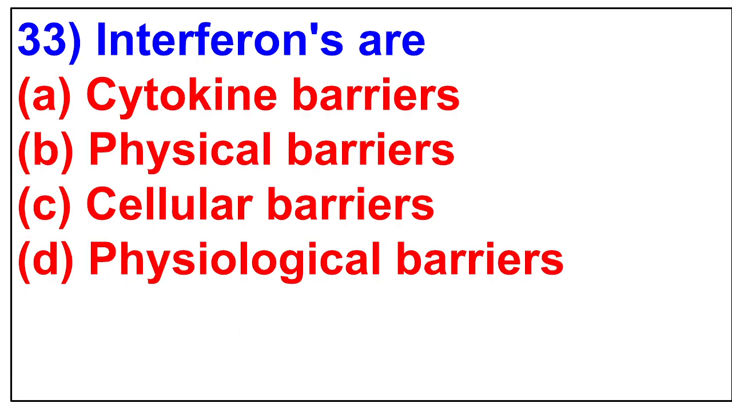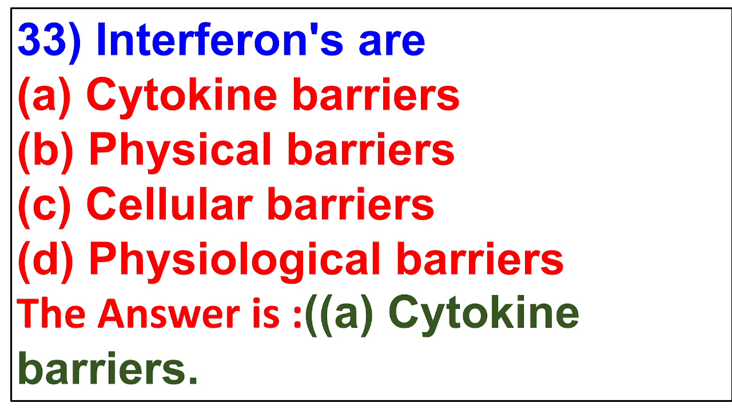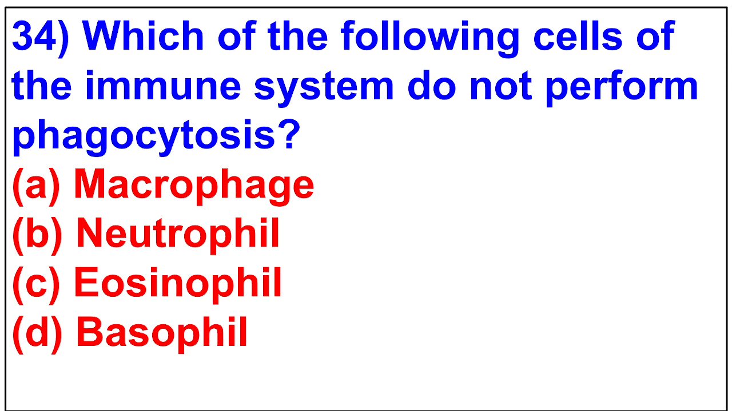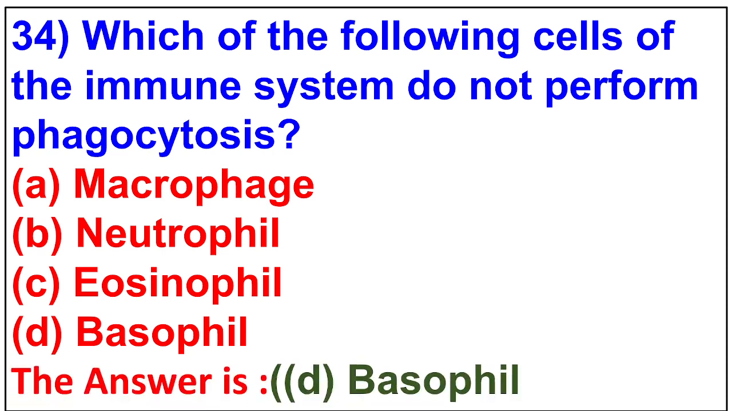33. Interferons are cytokine barriers, physical barriers, cellular barriers, physiological barriers. The answer is cytokine barriers. 34. Which of the following cells of the immune system do not perform phagocytosis? Macrophage, neutrophil, eosinophil, basophil. The answer is basophil.